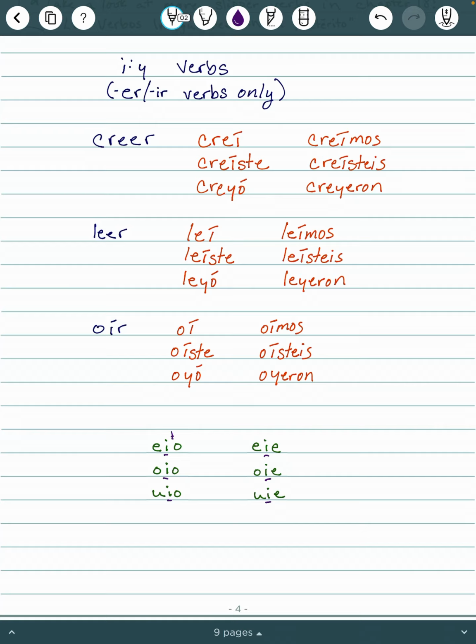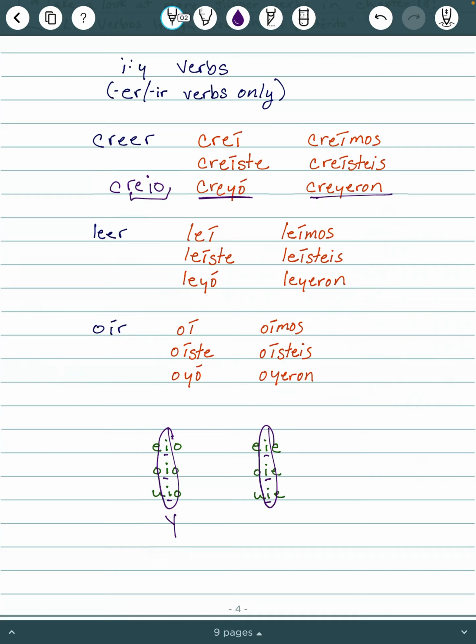So similar story, anytime that's going to be a thing, we are going to change that I to a Y. So with creer, this conjugation, for example, it would be C-R-E-I-O, but we don't like that. We have that I sandwich, so we change that I to a Y.